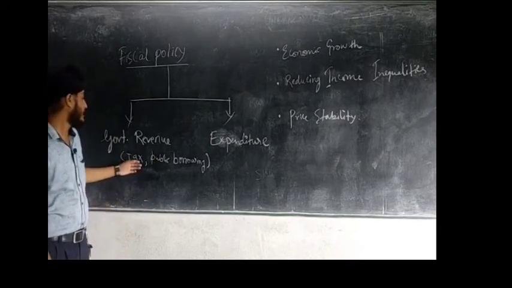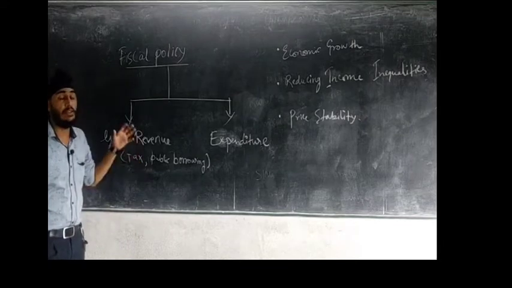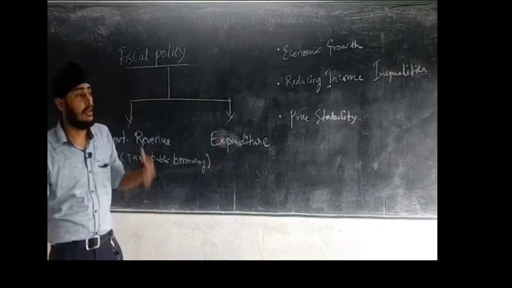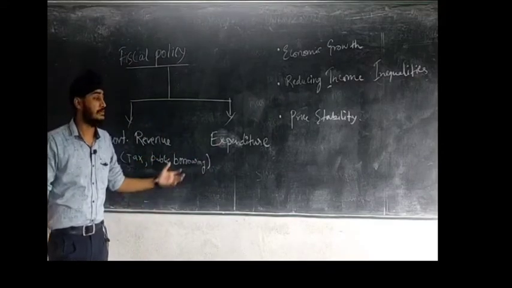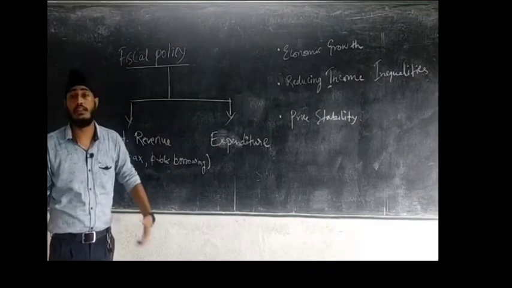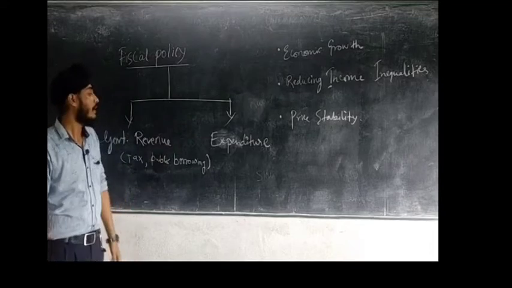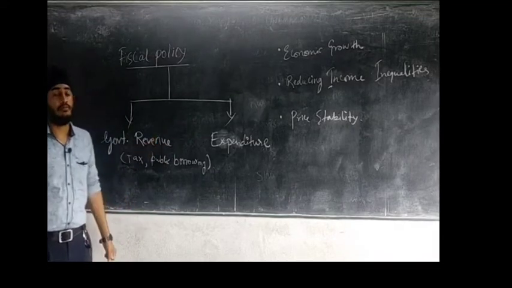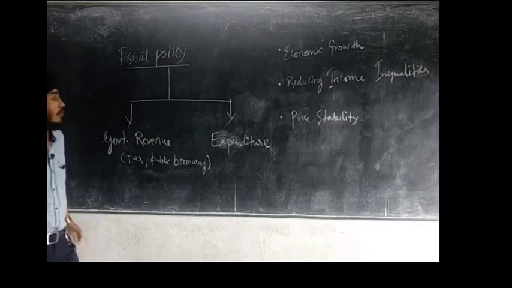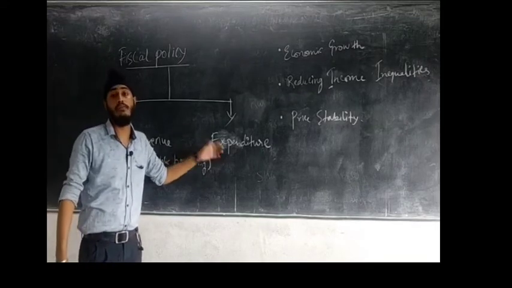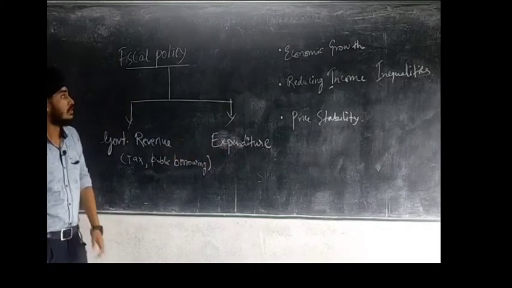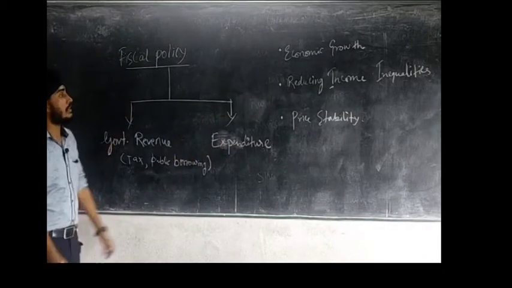Now government collects tax from the public and they utilize that revenue in the expenditure of the economy, like development of roads, transportation, other infrastructure like railways. So this way, government collects revenues from the public and utilizes that revenue for the development of infrastructure, that is the expenditure of the economy. So this policy is called fiscal policy.